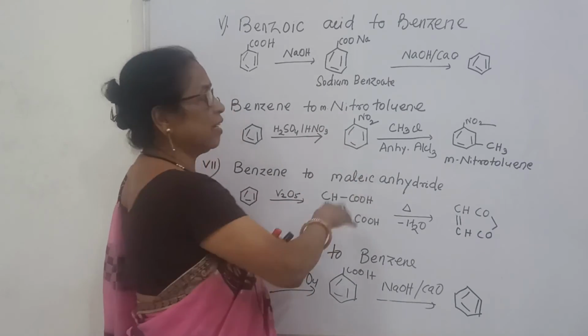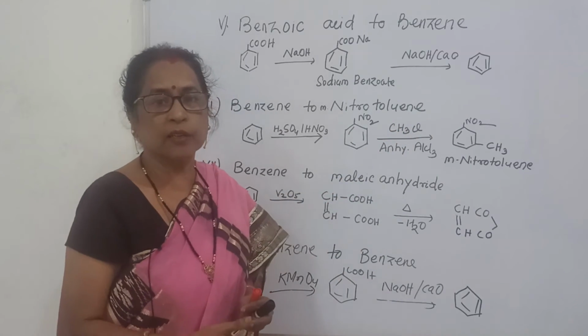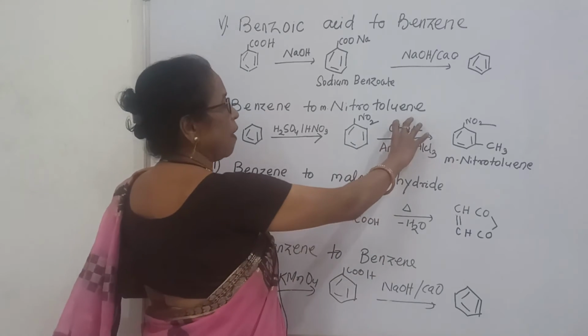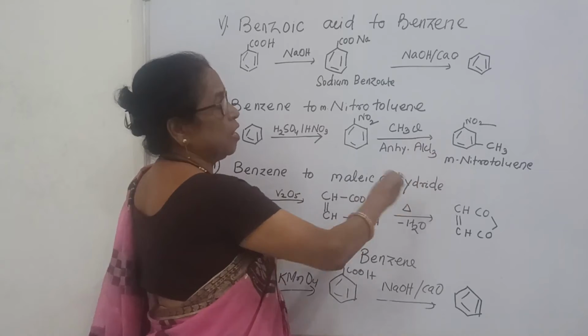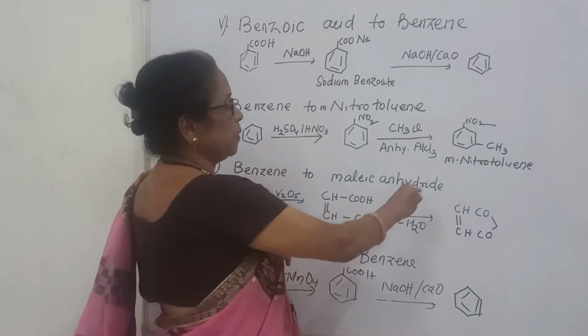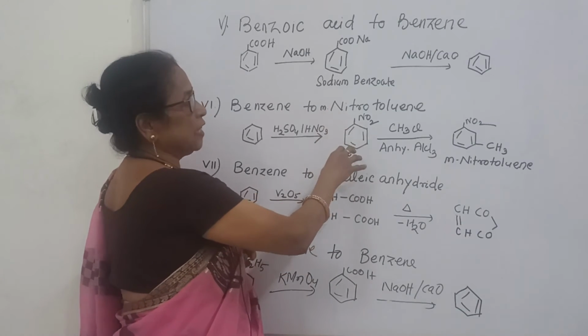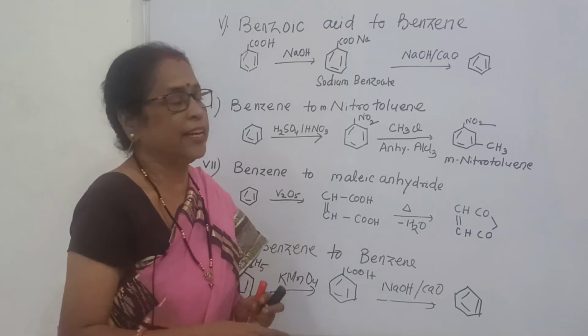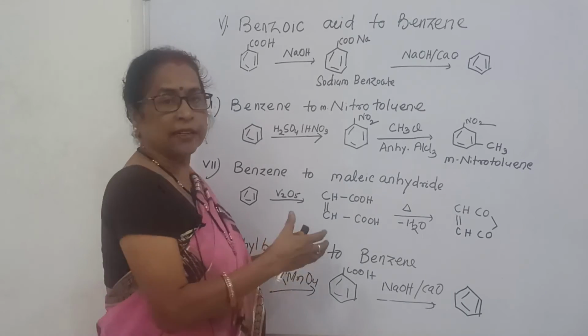And after that, what will you do? You take methyl chloride and anhydrous aluminum chloride. What is the function of this? Here, a methyl group is substituted. But what is the position? It should be substituted at meta, because the nitro group is meta directing. You will read in 12th class how the nitro group is a meta director.